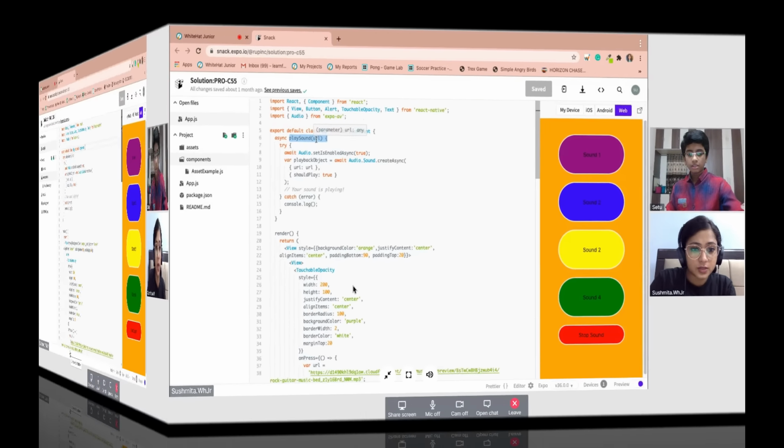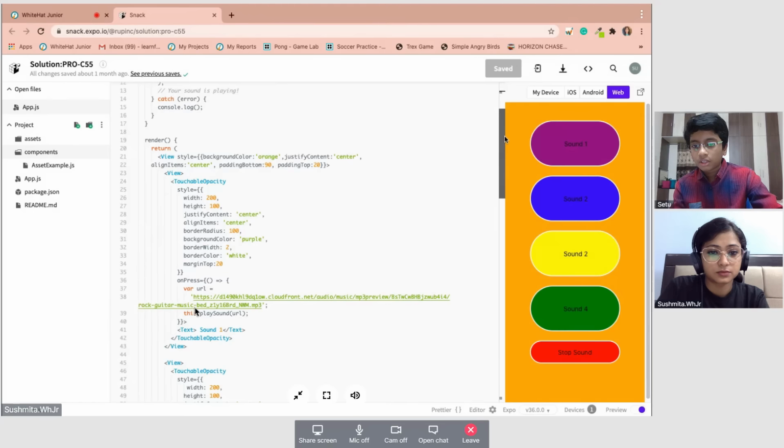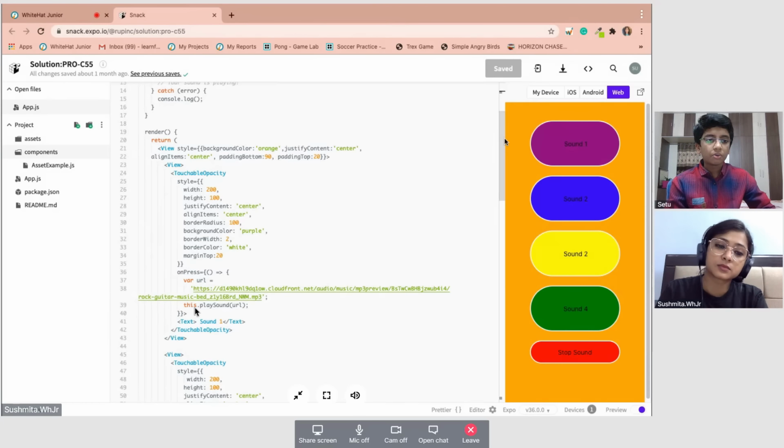Now this play sound is here, in the touchable opacity part. Yes, ma'am. I was just having a problem with the URL and I was trying to find a solution on the net, but everything just messed up in the code. Now, did you understand the outline? Yes, ma'am. Okay.